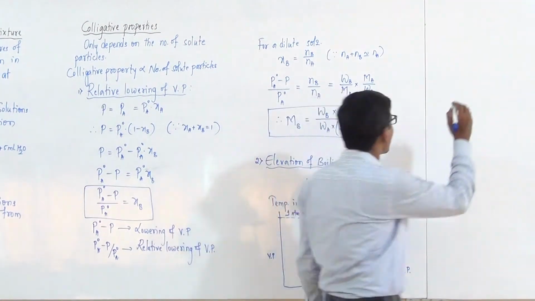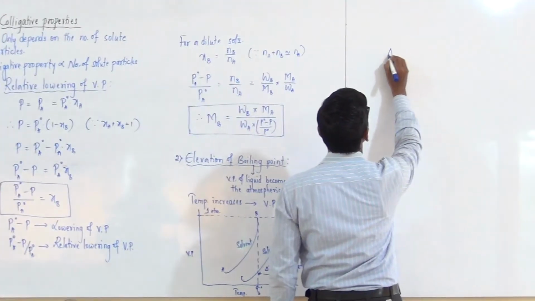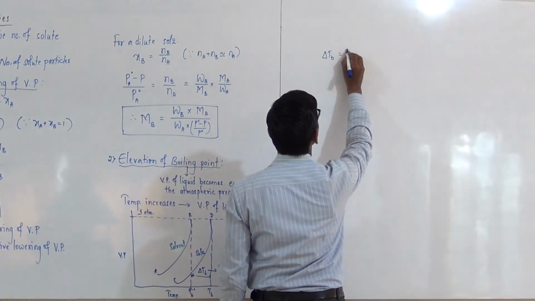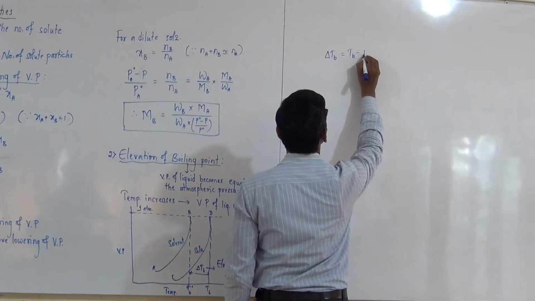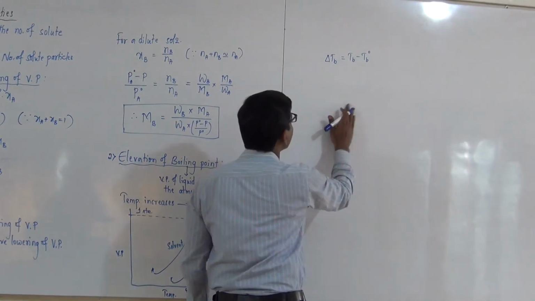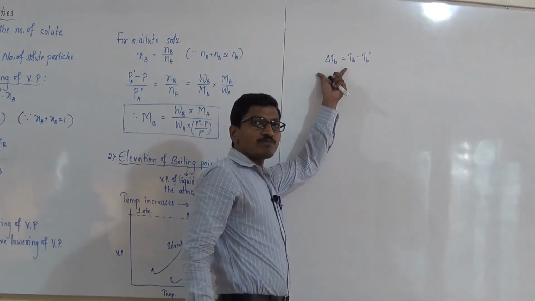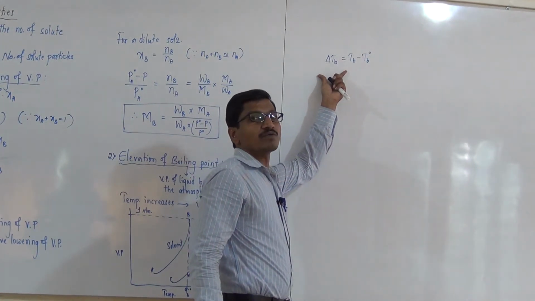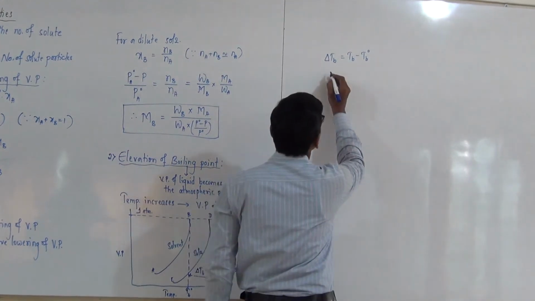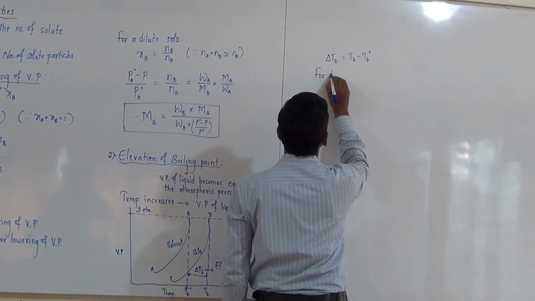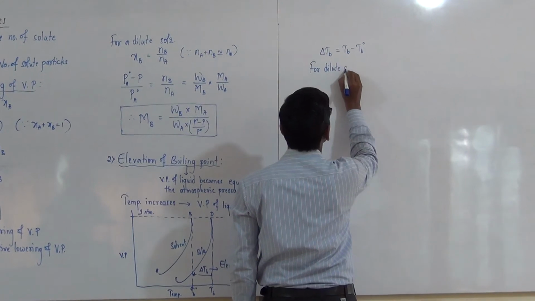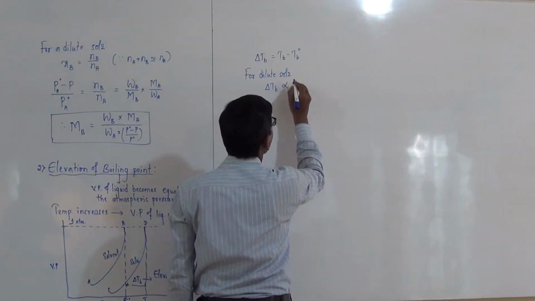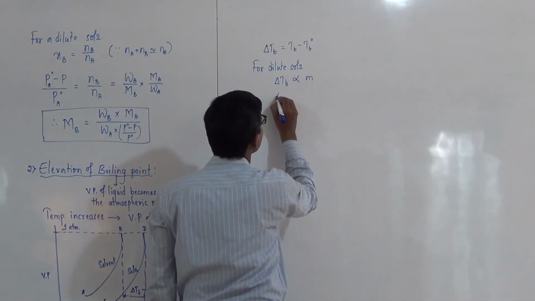And for dilute solution, delta TB is equal to TB minus TB naught, and this elevation of boiling point is directly proportional to the molality of the solution for a dilute solution.